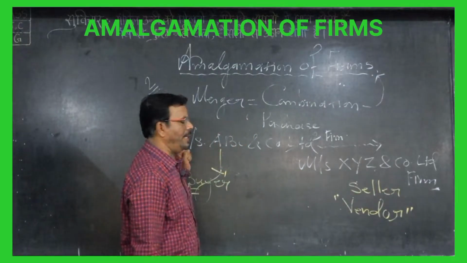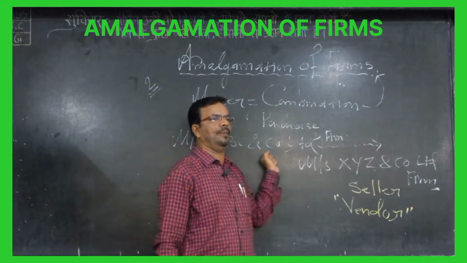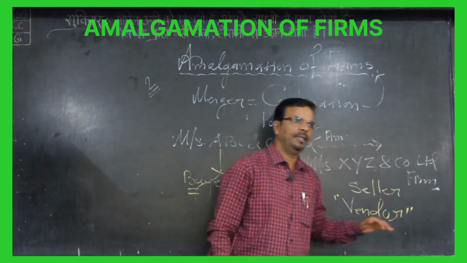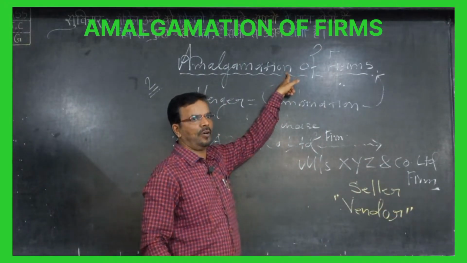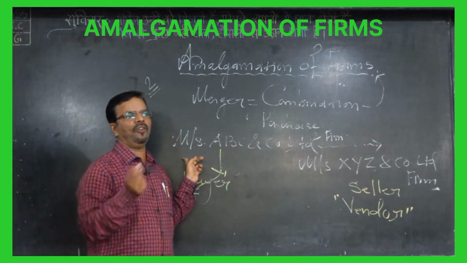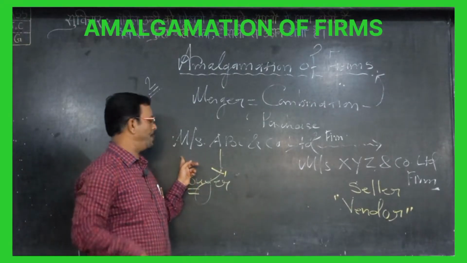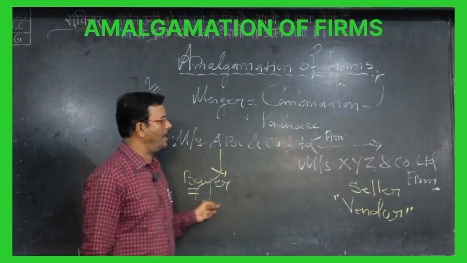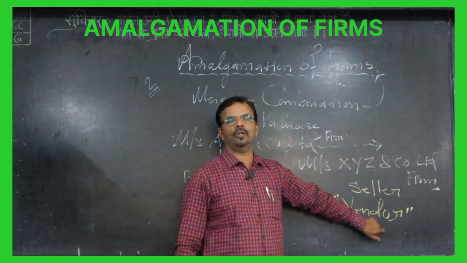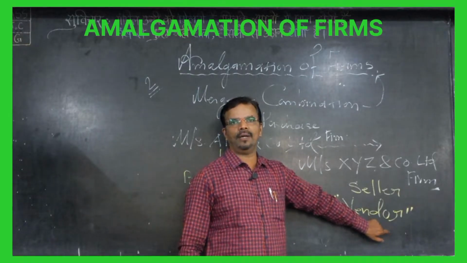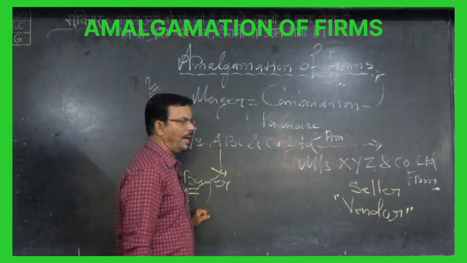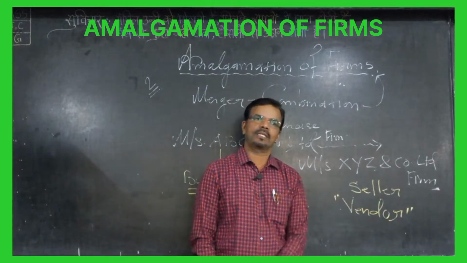In this case, we call it amalgamation of firm in the nature of purchase. So here there are two parties: buyer and seller. Those who purchase are known as buyers, and those who sell are known as sellers.